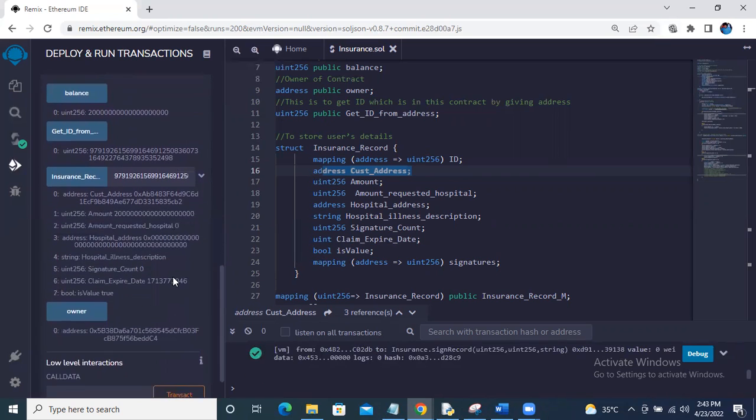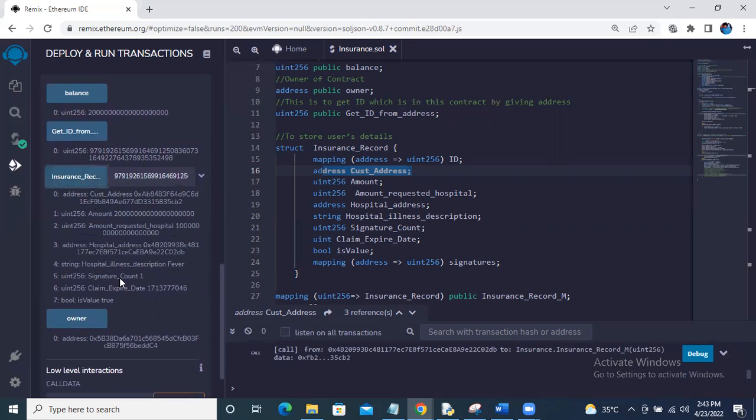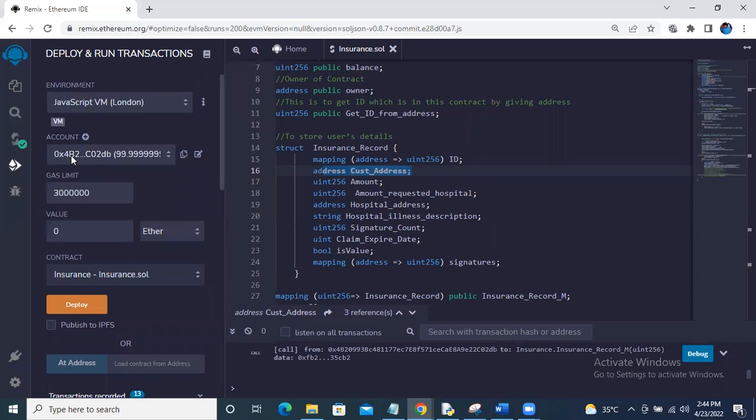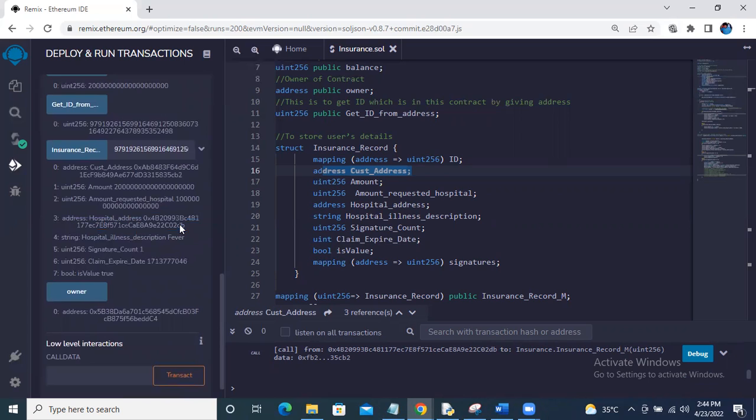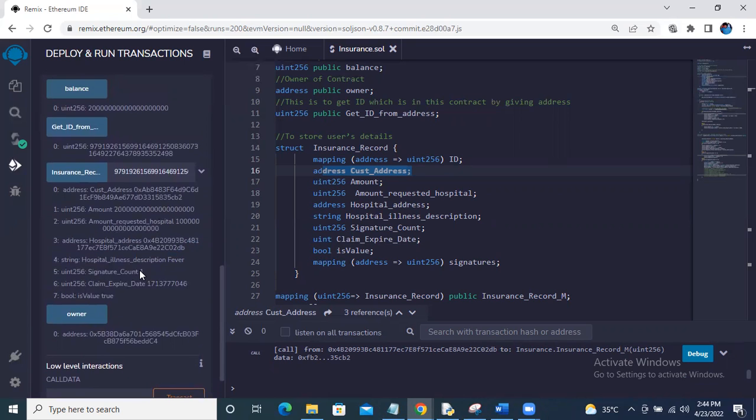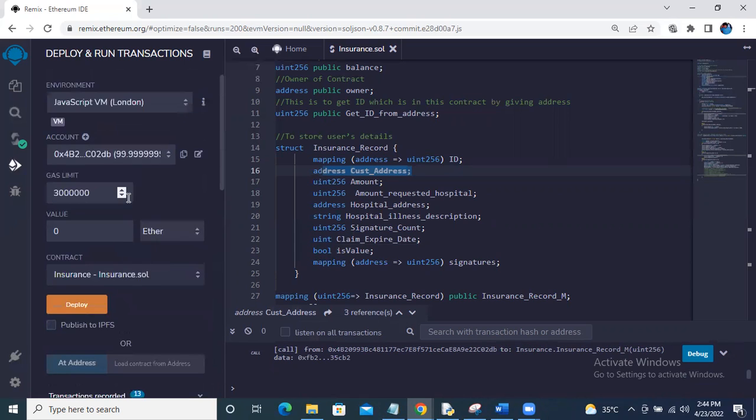Now if you go to this insurance record and check again, the signature count is 1, and the amount requested by the hospital is 10 ethers. The hospital address is 04B2, which has signed that particular transaction. So the first signature has been completed, and now the second.